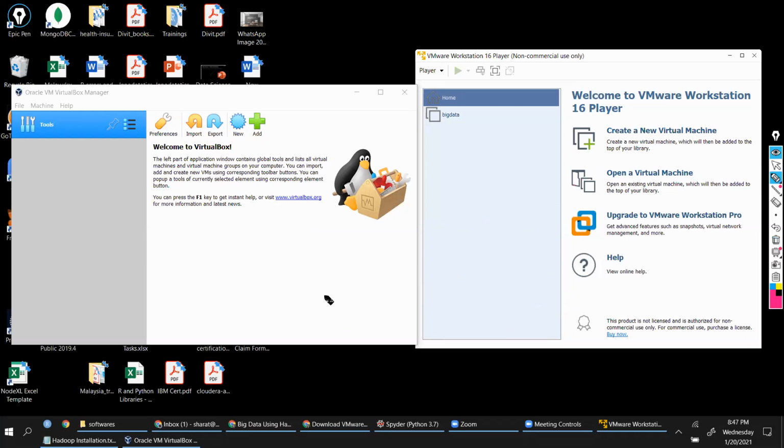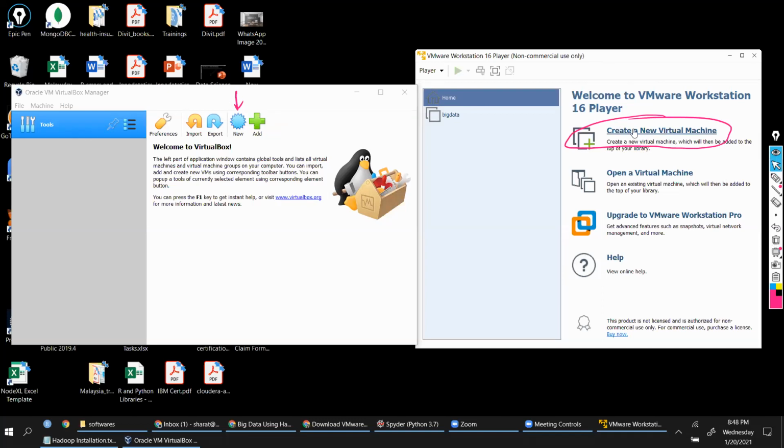Right. So once we install, we get these two options. Now, this is what you're going to try and do. For VirtualBox, it is New. For VMware, it is Create a New Virtual Machine. First, get the software installed, and then you need to choose this option.